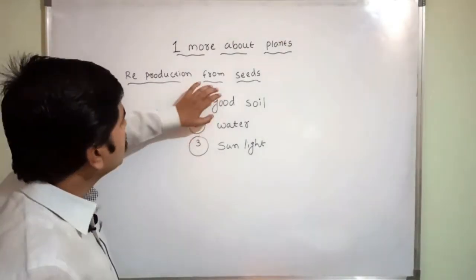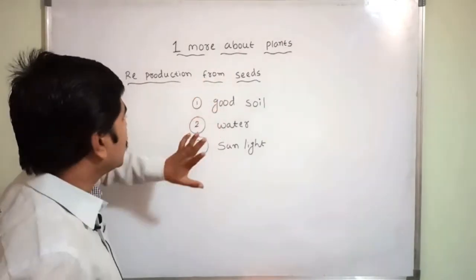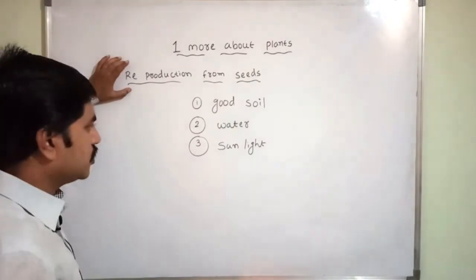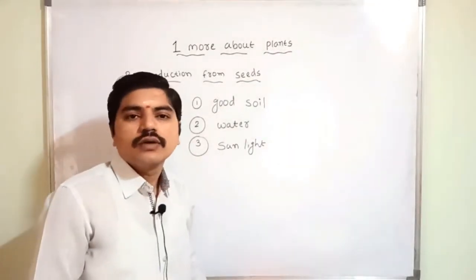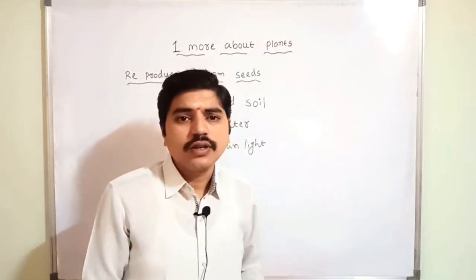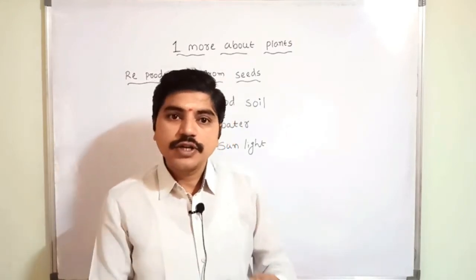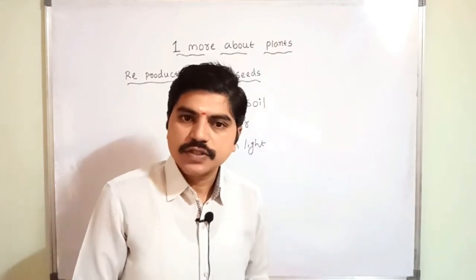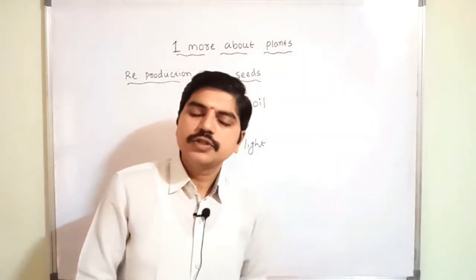So in our case, this is good soil and water and sunlight. In reproduction, if everything is okay, for example, if I just keep a seed inside the soil, a bird may try to remove the soil and eat that kind of seed. Yes or no? It is possible.